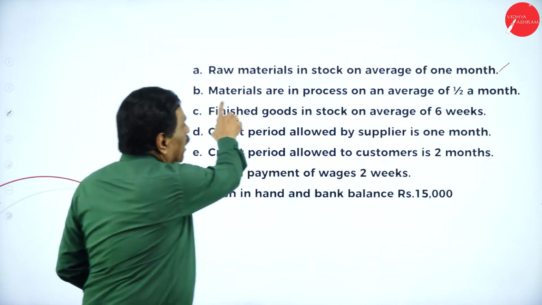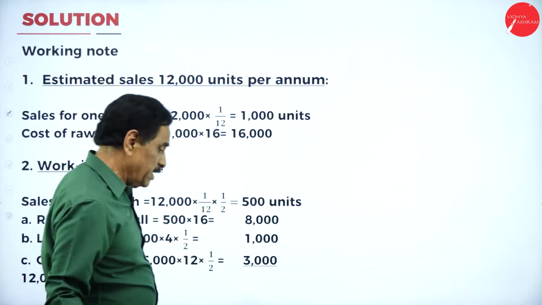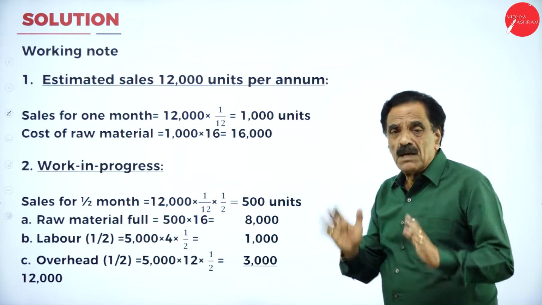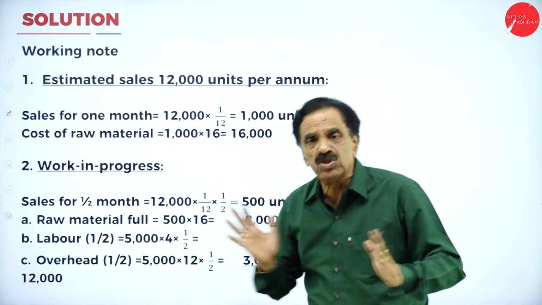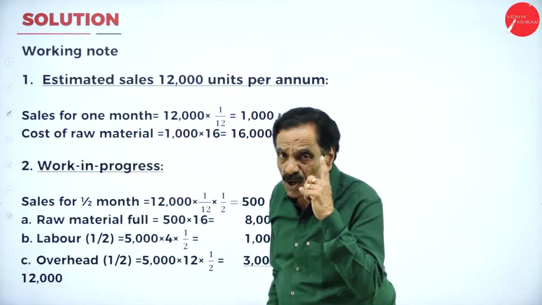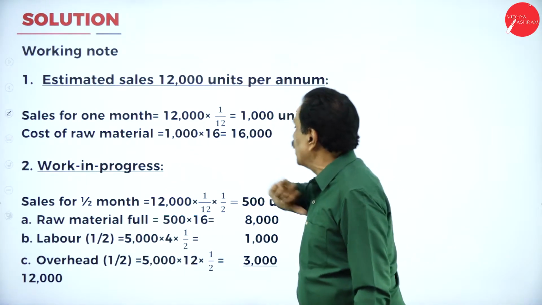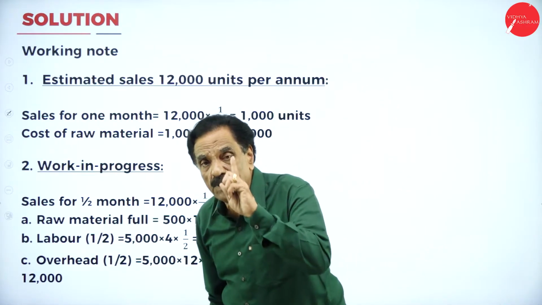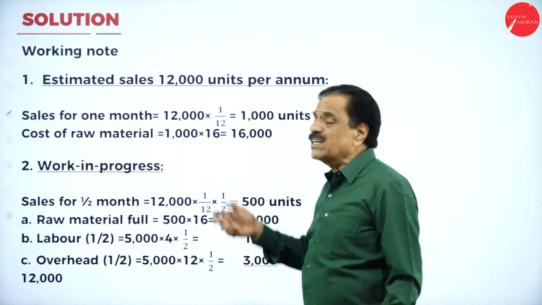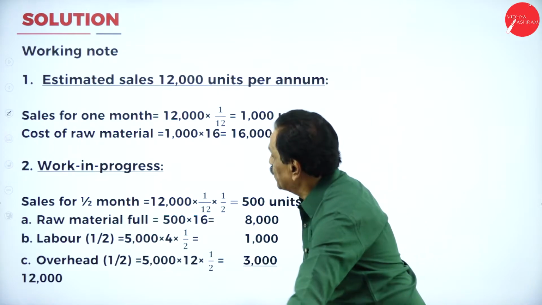I will say, what is the raw material in stock, an average of 1 month? So, see the working note. Estimated sale is 12,000 units per annum. Per year, how many units are you going to produce? 12,000 units. Raw material for sales of 1 month. The raw material is going to stay for how many months? 1 month. 12,000 into 1 by 12 is 1,000 units. The cost of the raw material, how much? 16. 1,000 into 16 is 16,000.